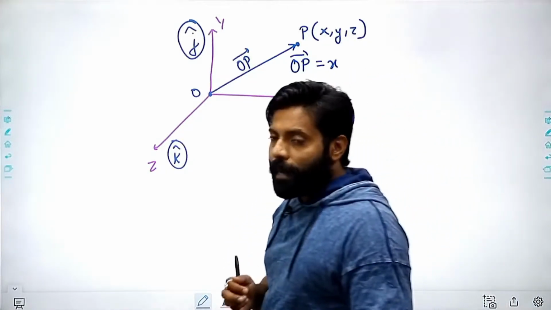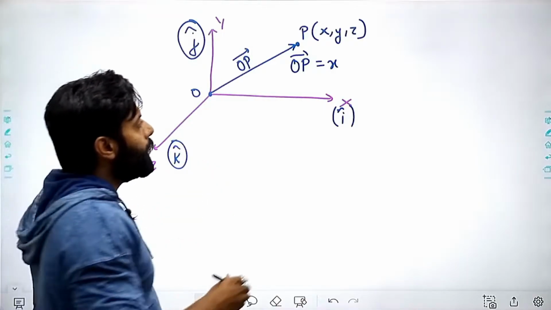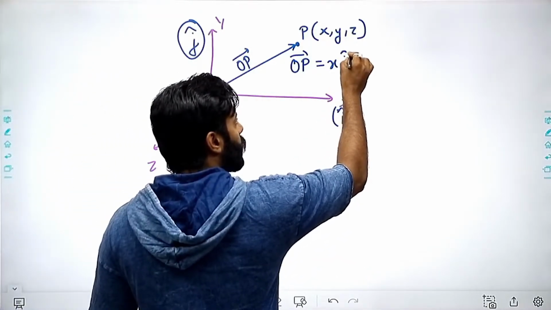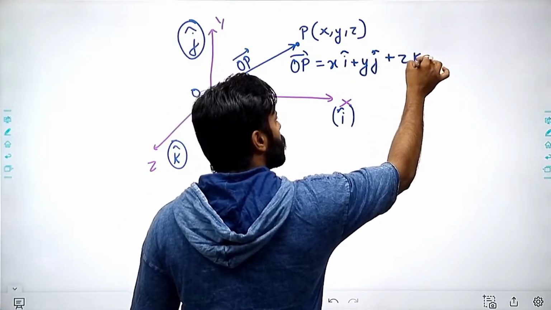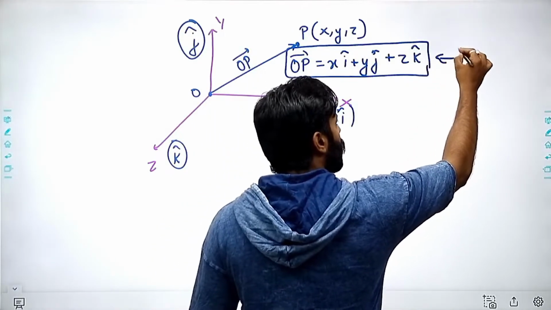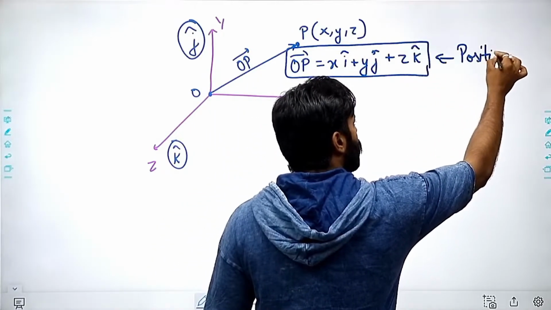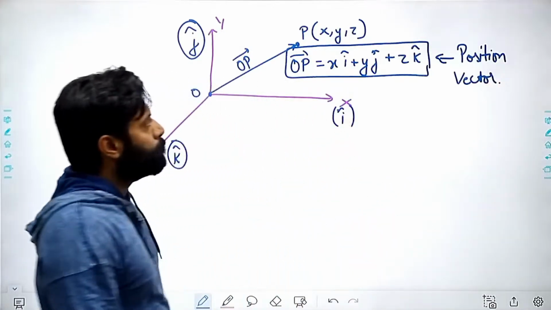Okay. So if I have a vector OP, then the OP vector will be x i cap plus y j cap plus z k cap. So this is the position vector. Write it down that this is the position vector, right?